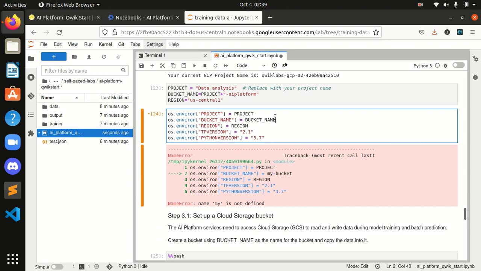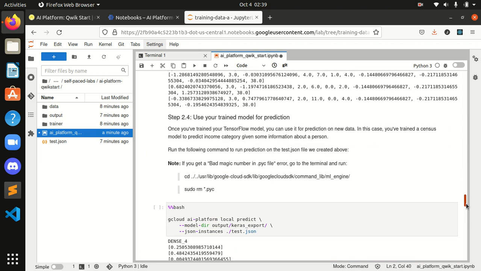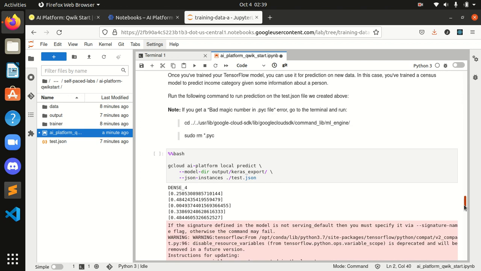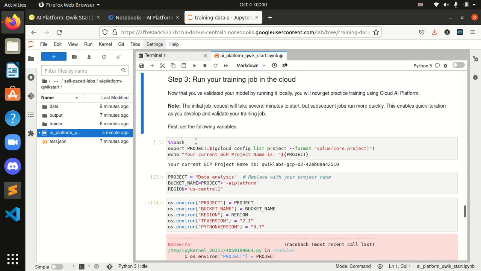Okay, guys. Let's wait and see what the error is over here. I think we missed something, right? Let's see where I missed these steps. Earlier it was all right, and here something happened. Run your training job. Now that you have validated your model, the initial job request will enable quick runs. First set the following variables.